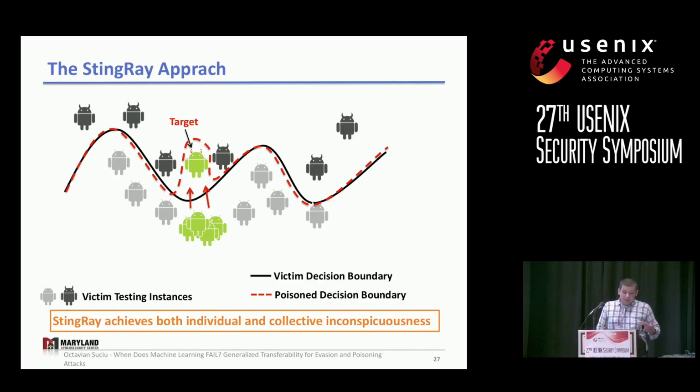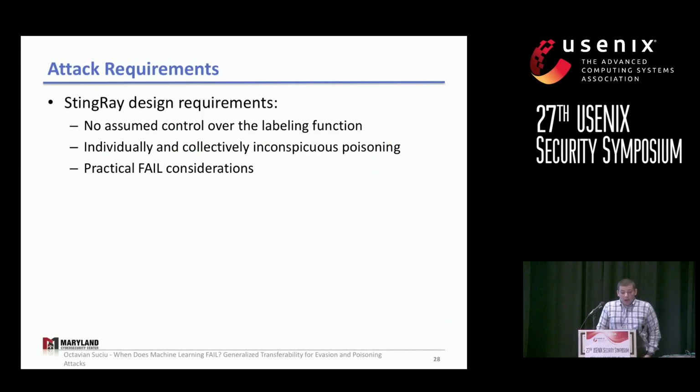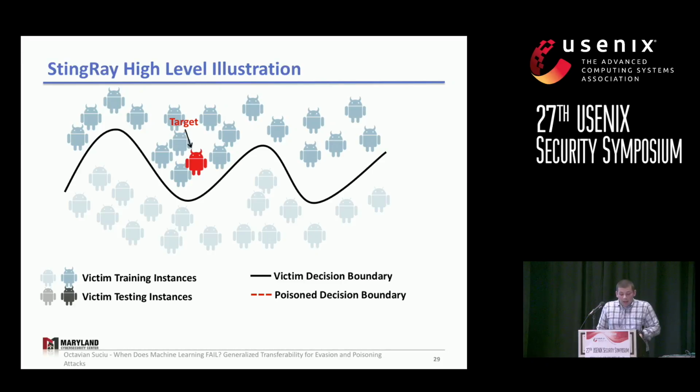And in fact, StingRay achieves both individual and collective inconspicuousness through the crafting procedure. So to recap the requirements for such an attack, we don't want to assume control over the labeling function. We want our samples to be inconspicuous, and we want to adhere to the practical considerations. So here is a high-level illustration of how StingRay works. We have the target, and we choose base instances.